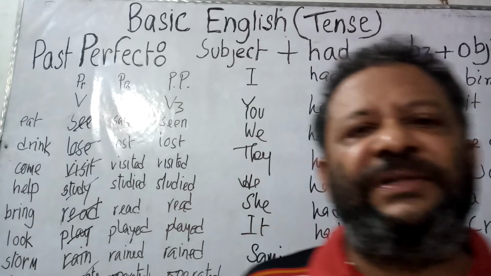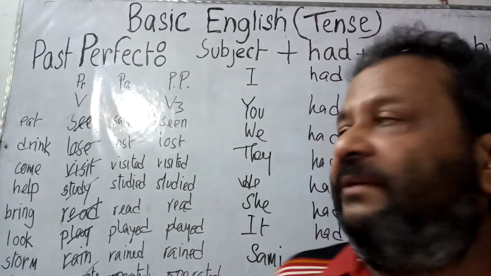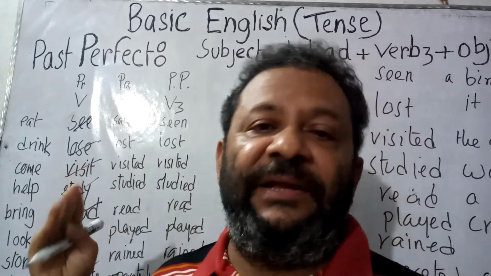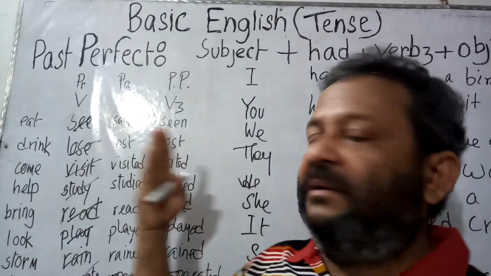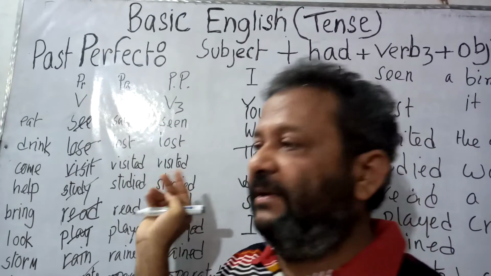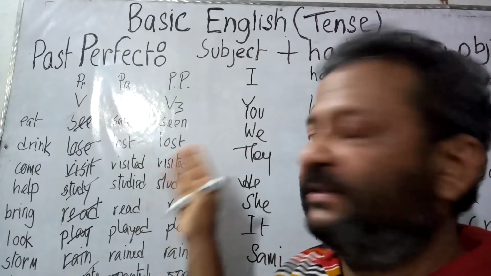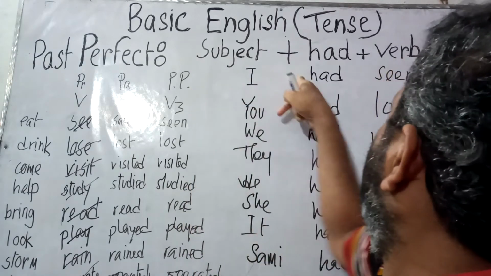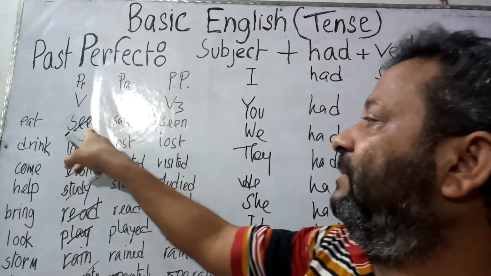Now, dear students and viewers, my topic was past perfect tense and its structure was subject, had, verb 3, object, and I made sentences by using the subjects. Initially, I used the subject I, so I had seen a bird when the verb was see.